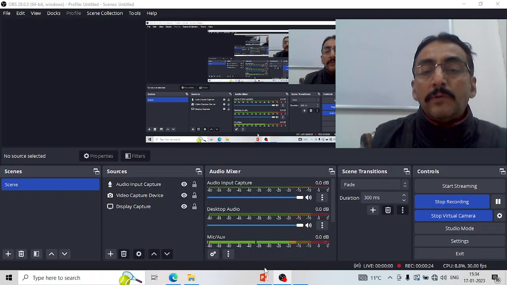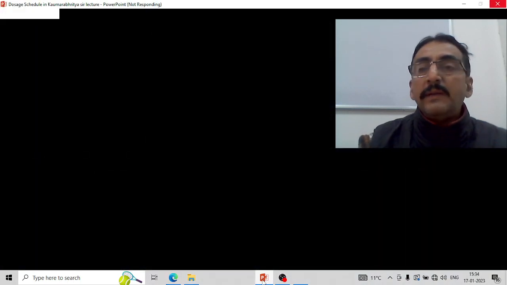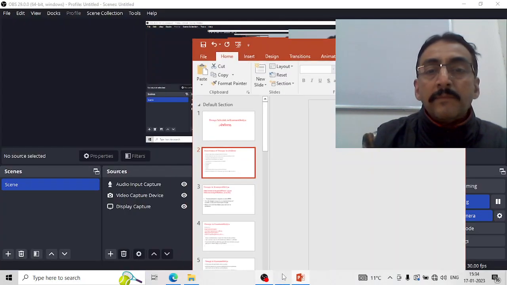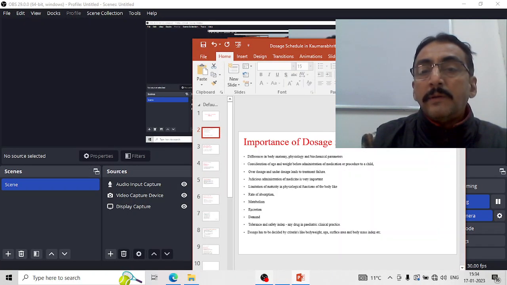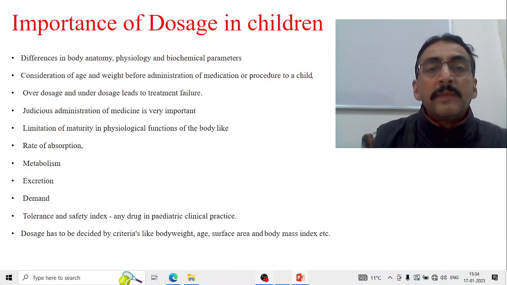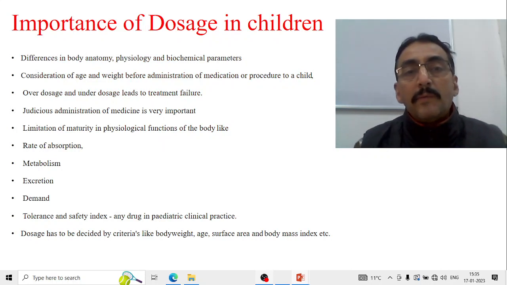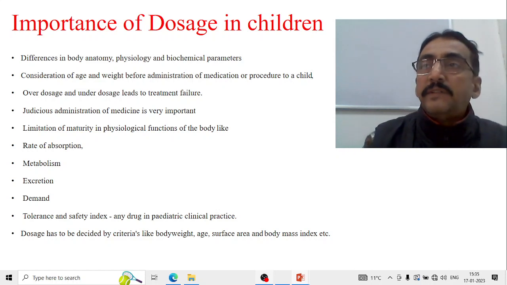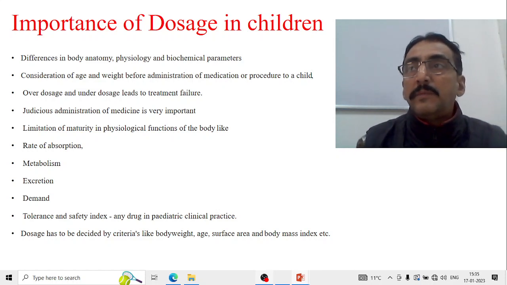As we know, dose calculation is very important in children, and dose calculation depends upon many factors, and it also should be decided according to the weight, age and surface area of the children as far as contemporary medical science is concerned.